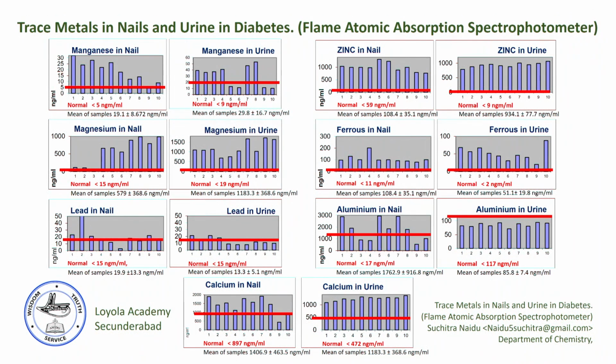You can see all these heavy metals are in large quantities, both in nails and hair, almost 10 times, 100 times more than the normal limits. This is local data from Hyderabad. They are all diabetogenic, so we are all exposed to these heavy metals through our water.